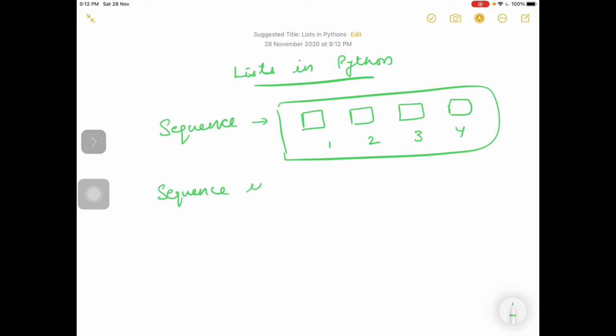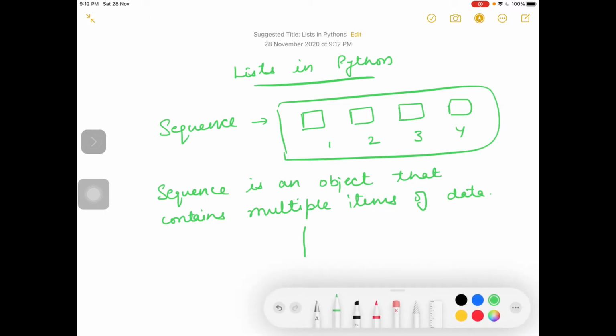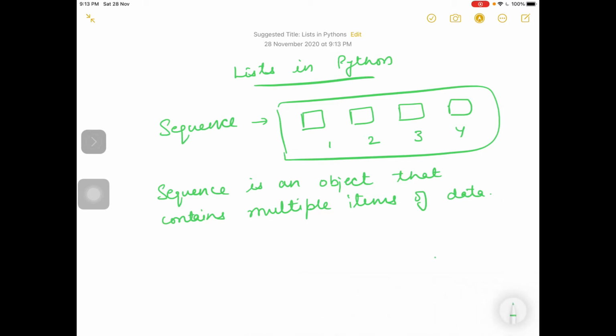A sequence is an object that contains multiple items, meaning many items of data. This is called a sequence. These items are stored one after the other in an object. That's why it is called a sequence. So we know sequence in Python.